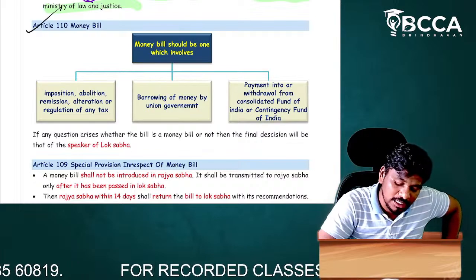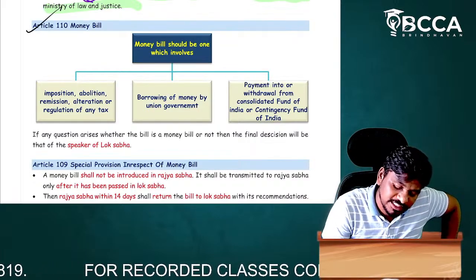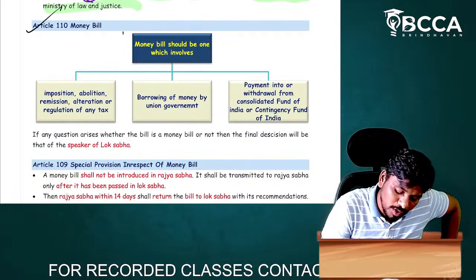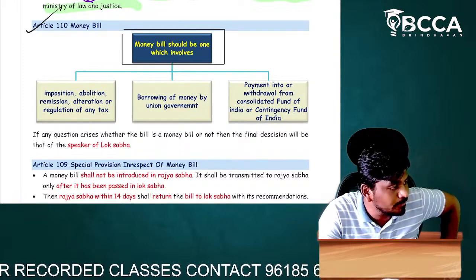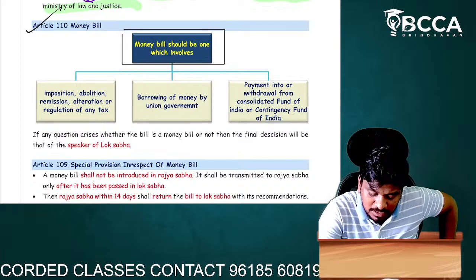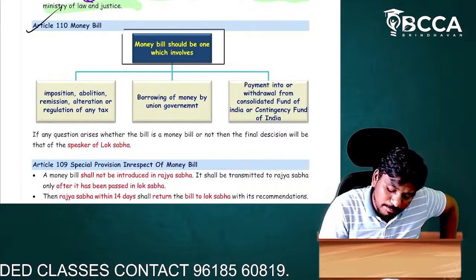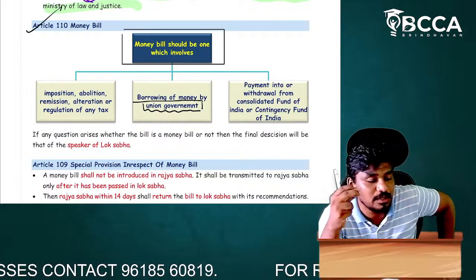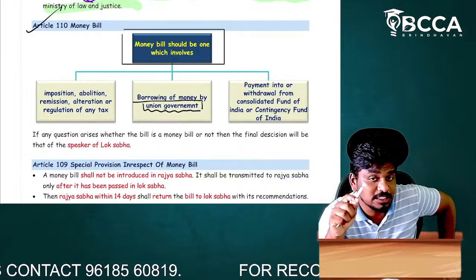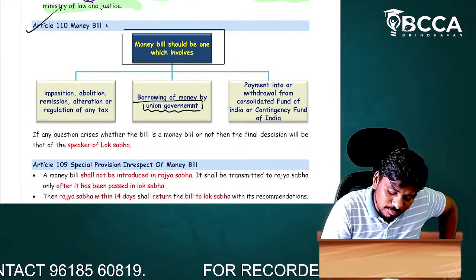Point number one: money bills should be ones which involve any of the three matters. If we want to raise money by the union government, borrowing, then the bill passed in parliament is called a money bill.